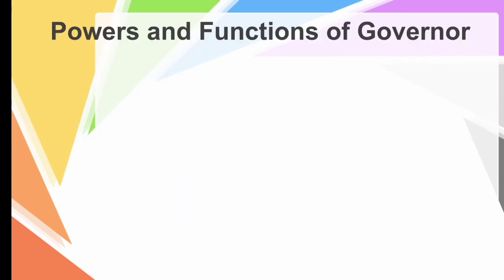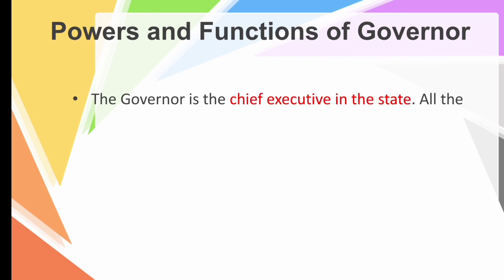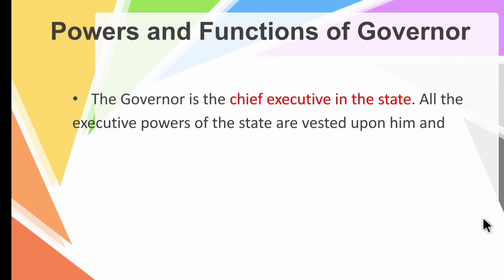So now let's see the powers and functions of the governor. The governor is the chief executive in the state. All the executive powers of the state are vested in him and the decisions are taken in his name. As I said, the government has three branches: executive, legislative and judiciary. The executive's major function is to pass the laws which are made by the legislature. So the governor is the chief executive in the state, and all the decisions taken in the state government are approved by him and taken in his name.